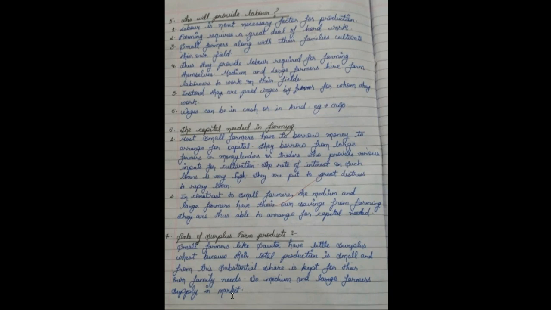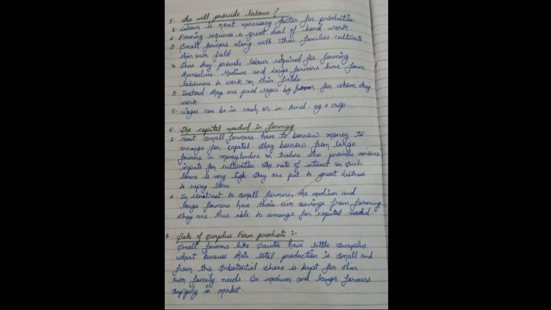After that, who will provide labor? Now, how are we going to get the labor? Because we very well know labor is very important, and it is the second most important requirement for the organization of production. So labor is the next necessary factor for production. Farming requires a great deal of hard work. Of course, in farming, we need a lot of hard work.